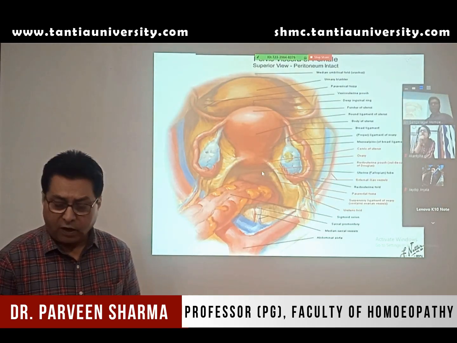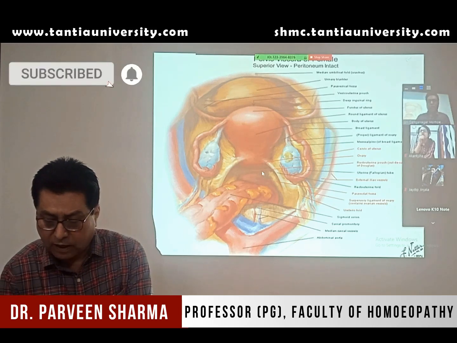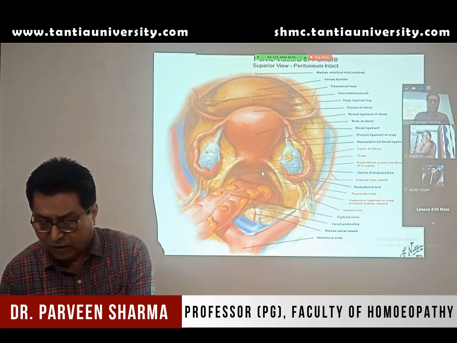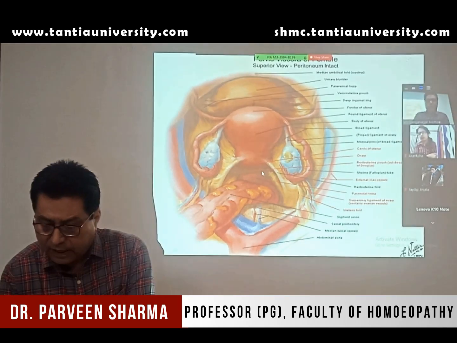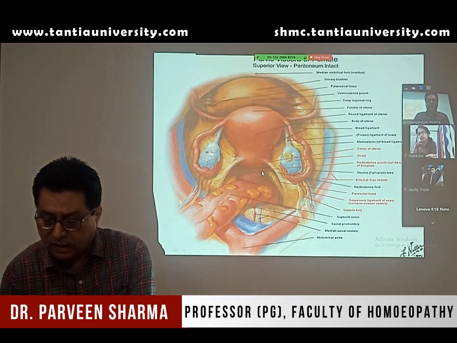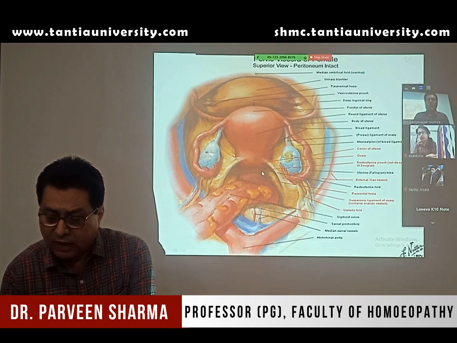This is again very important. You have to remember it throughout your life. The recto-uterine pouch is known as the pouch of Douglas. So this is the most dependent space in the female. The most dependent space in the female is the pouch of Douglas.